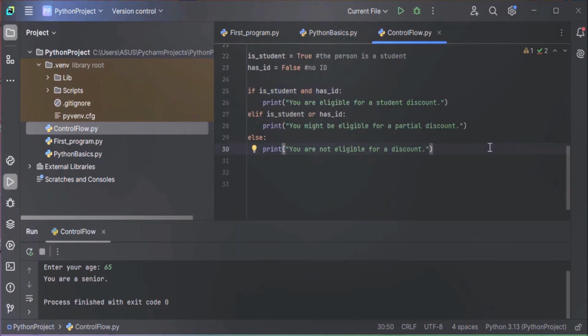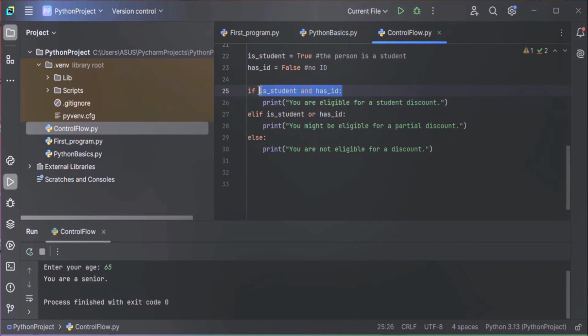After this, to check the discount eligibility, we have used conditional logic. The first condition is if is_student and has_ID. Here we are using the AND operator. This AND operator checks if both conditions are true. If is_student is true and has_ID is true, a message is displayed: you are eligible for a student discount. If the person is a student and also has an ID, then the student is eligible for a student discount.